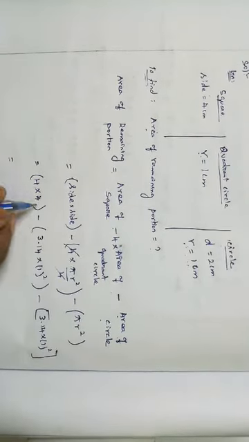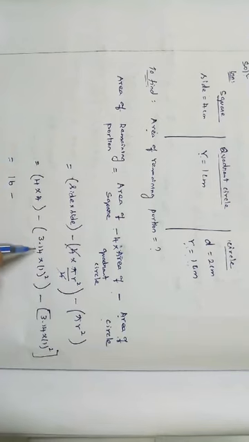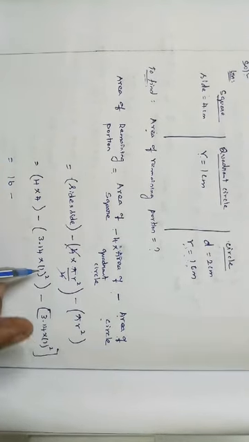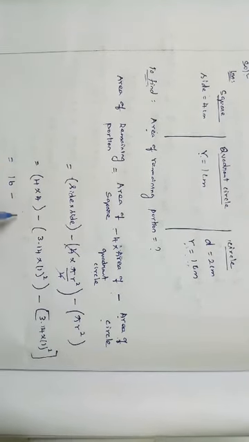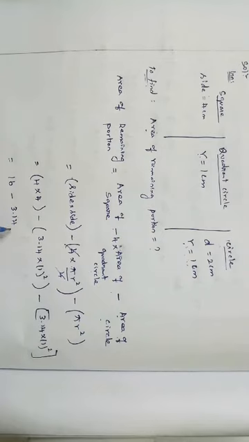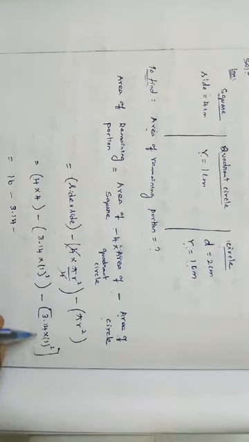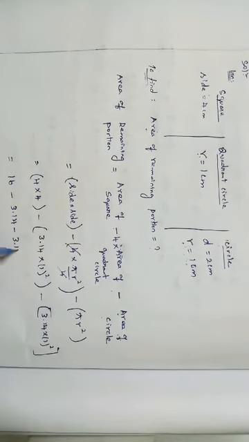So 4 fours are 16, minus 3.14 into 1 square, 1 square is nothing but 1, 3.14 only, right? Minus 3.14 into 1 square, 3.14 only, right?